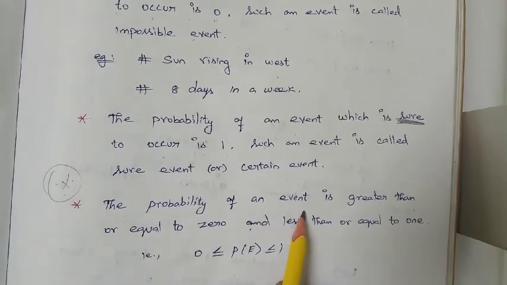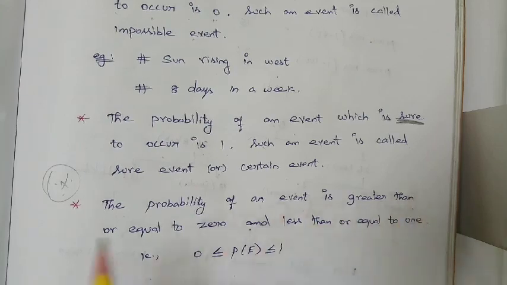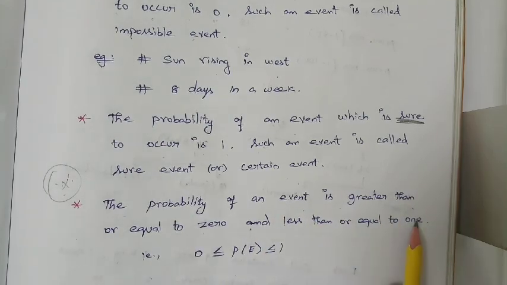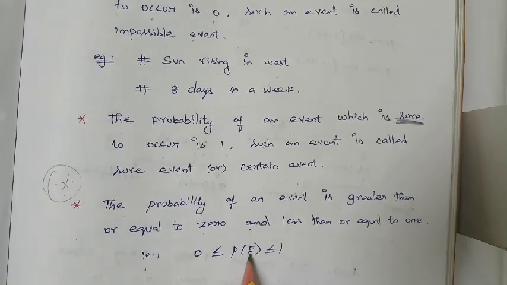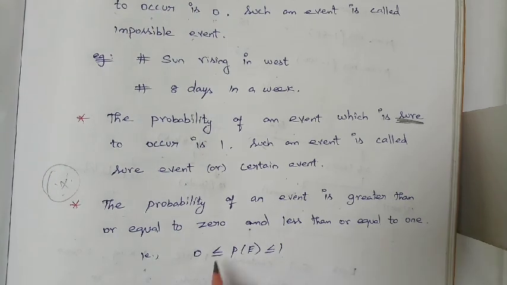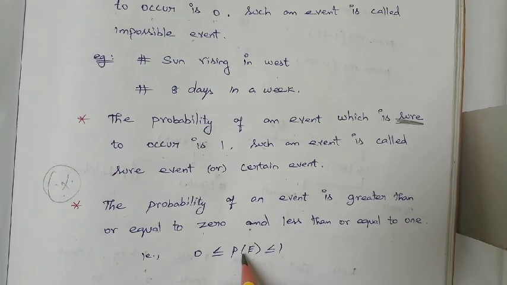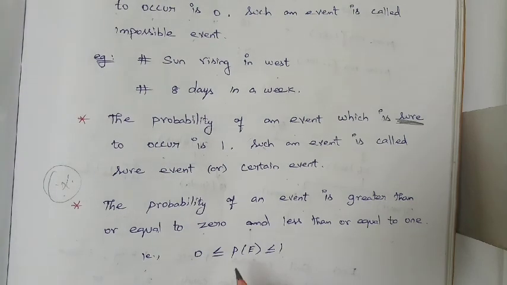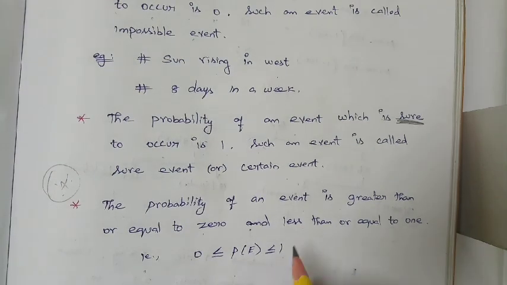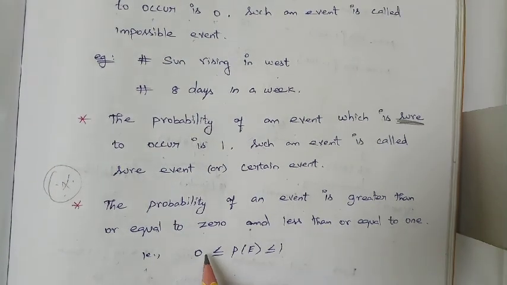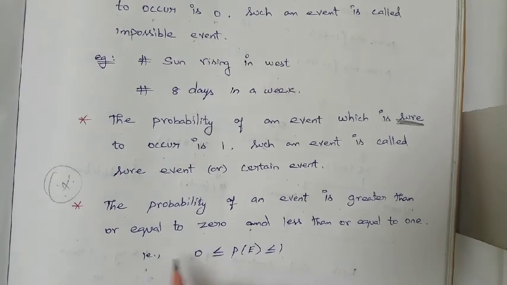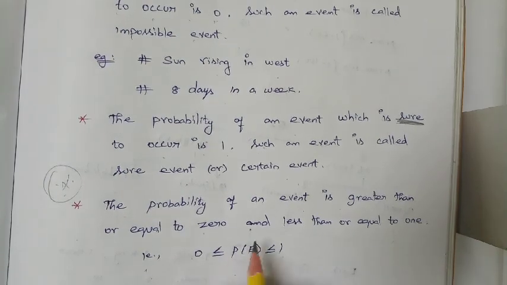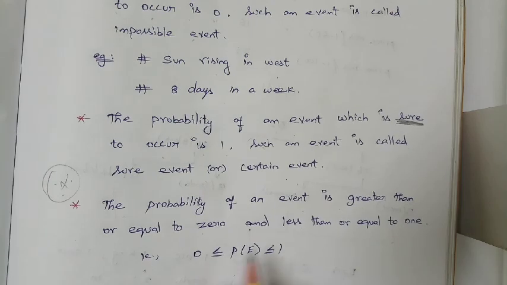The probability of an event is greater than or equal to 0 and less than or equal to 1. That is, P(E) is greater than or equal to 0 and less than or equal to 1. There is nothing but the final answer, right? The final answer will be greater than or equal to 0 and less than or equal to 1. It won't go more than 1 and it won't go less than 0 also, right? That is very, very important. So the probability of an event will always lie between 0 and 1, right? 0 to 1.